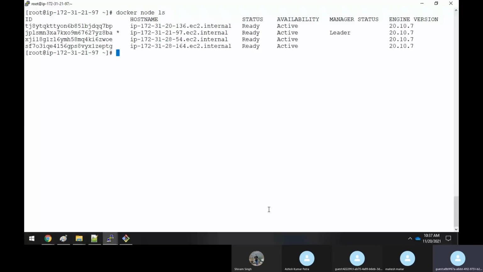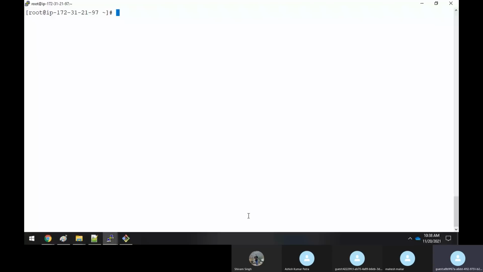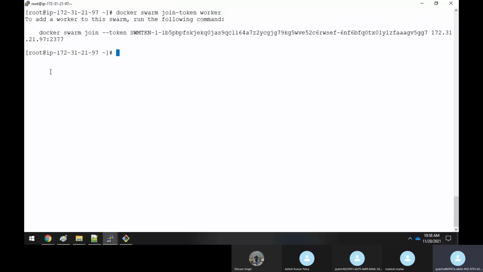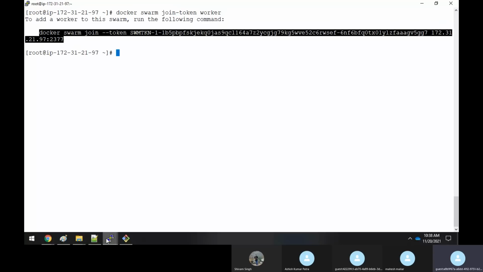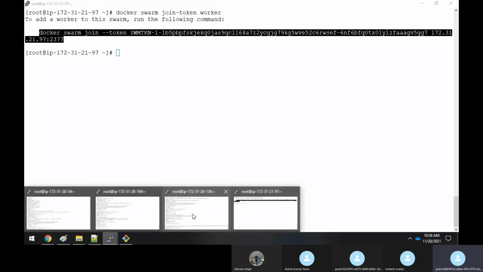To generate or to know the token, you always have to go to your master itself, sir. Then you run the command docker swarm join-token and specify worker. See, now you can see that this is the same token. You can copy it, come here and run that same.